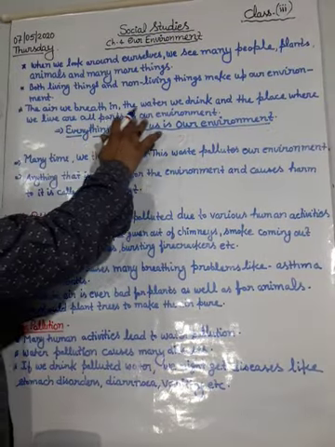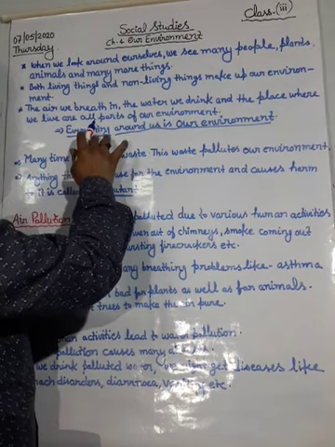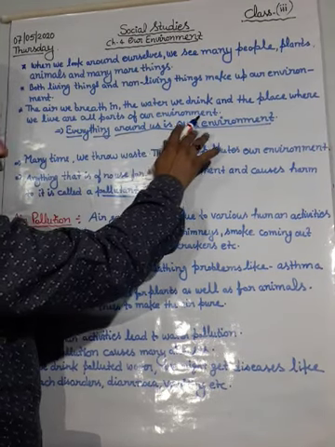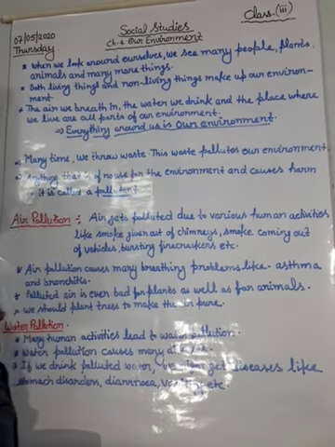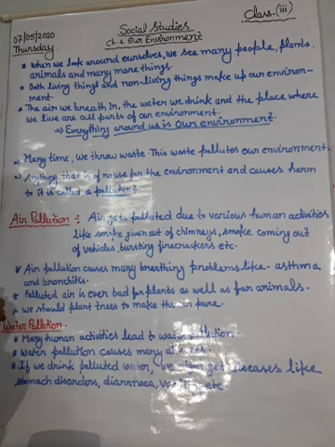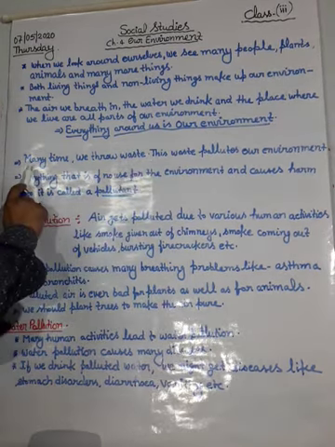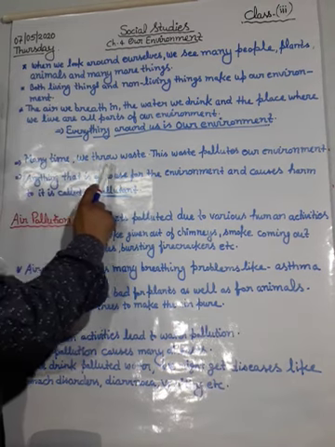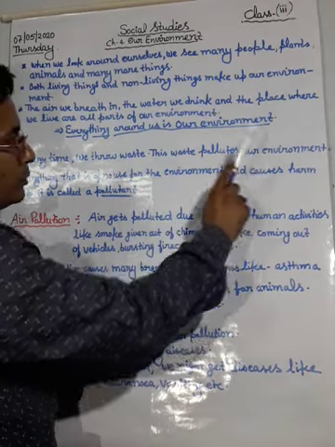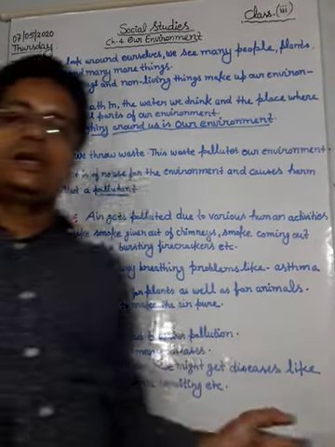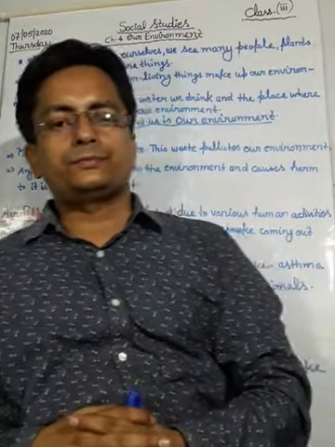The air we breathe in, the water we drink and the place where we live are all parts of our environment. Everything around us is our environment, meaning all the things which we can see are included in it. And next, many times we throw waste. This waste pollutes our environment. Yes students, in our daily life we use different things.